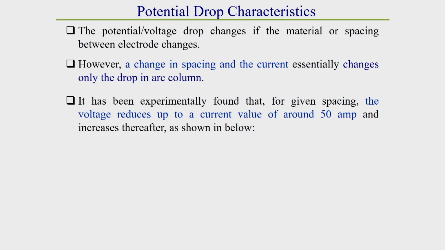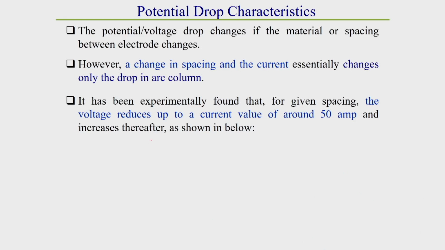Okay. Now, we will go to what is arc power. Before going to arc power, one thing we should know: how the potential drop takes place due to change of current and voltage in a particular arc length. That we will see first. After that we will go for finding out the arc power. So, first of all we will see the potential drop characteristics. Here we will discuss for a particular arc length how the potential drop characteristics look. I have already discussed that a little bit, but here I will discuss in detail.